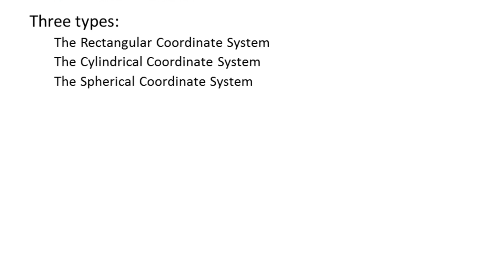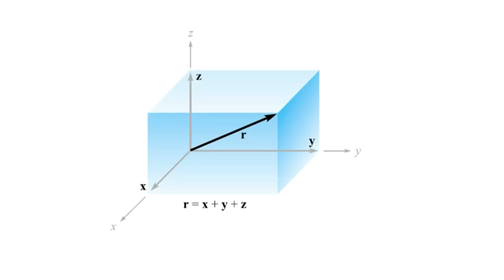Now let us have a few illustrations which will help us differentiate between these coordinate systems, and then finally we will relate them to the topic Fourier series. So let us have the first type, the rectangular coordinate system. In this coordinate system we have three references as the three axes which are mutually perpendicular to each other. This is the capital X axis, this is the capital Y axis, and this is the capital Z axis.